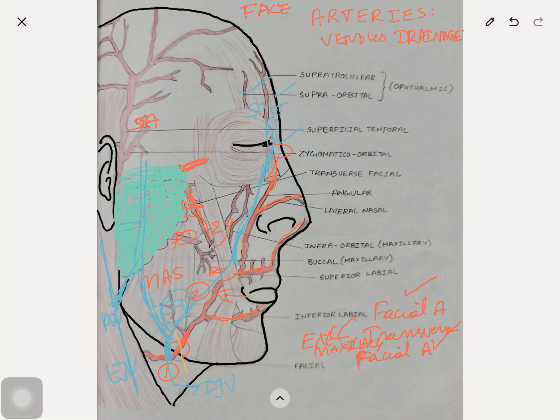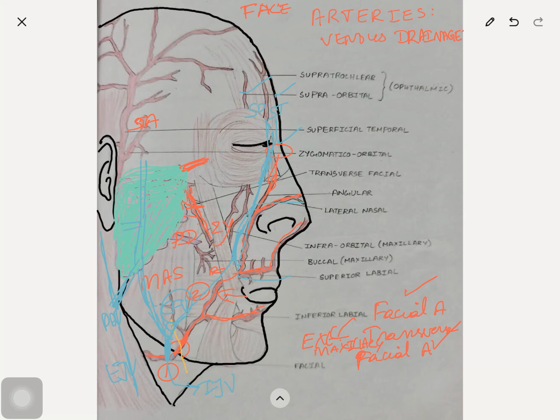Applied importance of this venous drainage we have to know. The facial vein is devoid of valves and rests directly on the facial muscles. So the movements of the facial muscles facilitate the spread of septic emboli from the infected area of the upper lip and the lower part of the nose in a retrograde direction and cause thrombosis of the cavernous sinus with serious complications. Hence, the upper lip and the adjoining nose form the dangerous area of the face. So this is the short note for you.